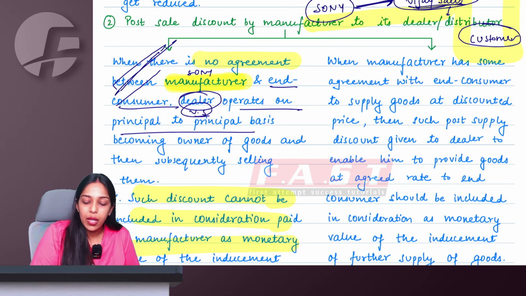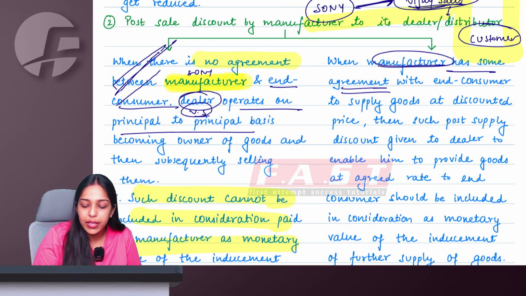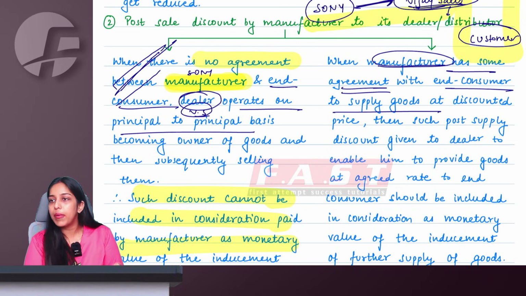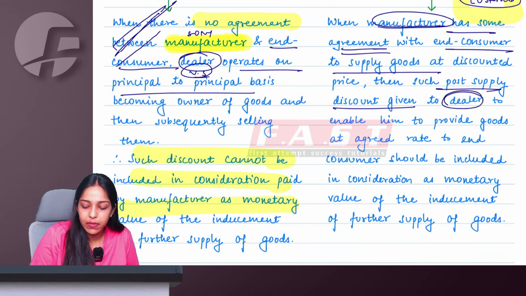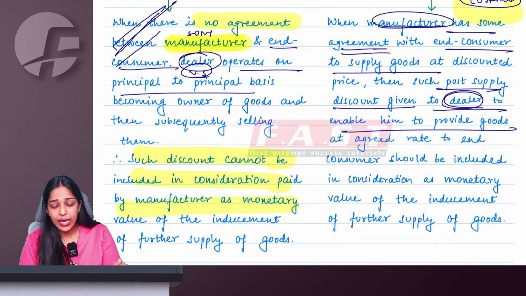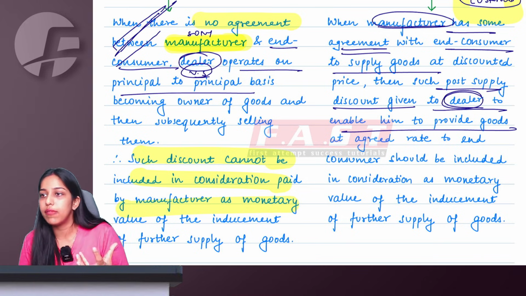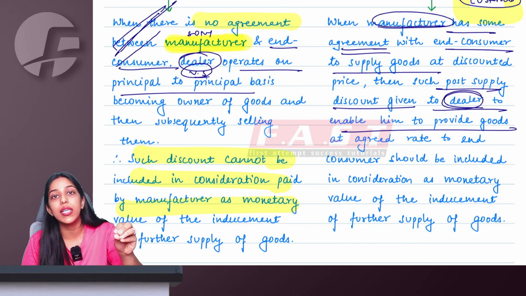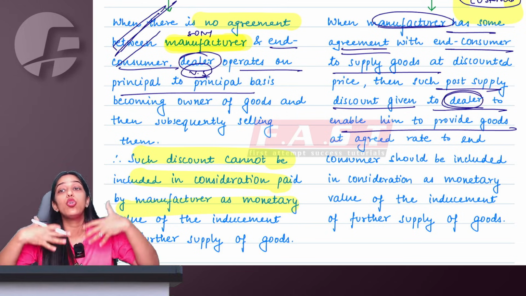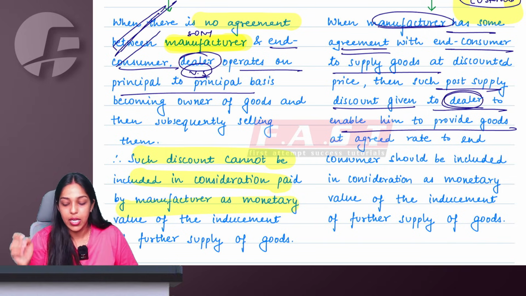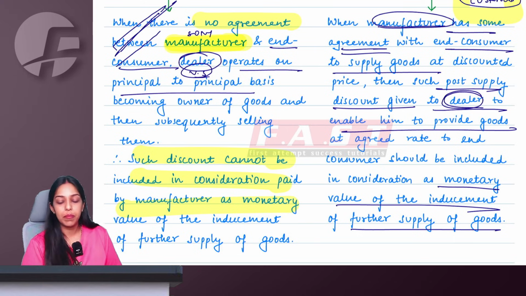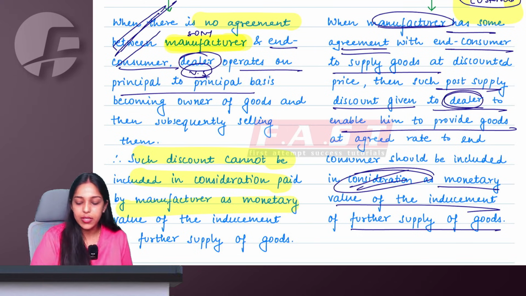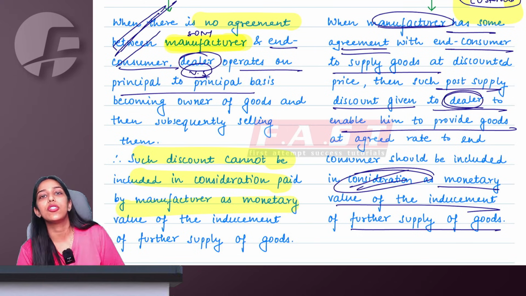But here, ma'am, the manufacturer is having some agreement with the end consumer to supply goods at some discounted price or any kind of offer going on. Right. Then in this case, whatever post-supply discount is given to the dealer, we are giving this amount, giving this discount, giving this consideration to the dealer because we want him to do something for us, for the customers. And therefore, this is a monetary value for inducement of further supply. And therefore, this will be considered as consideration under GST.